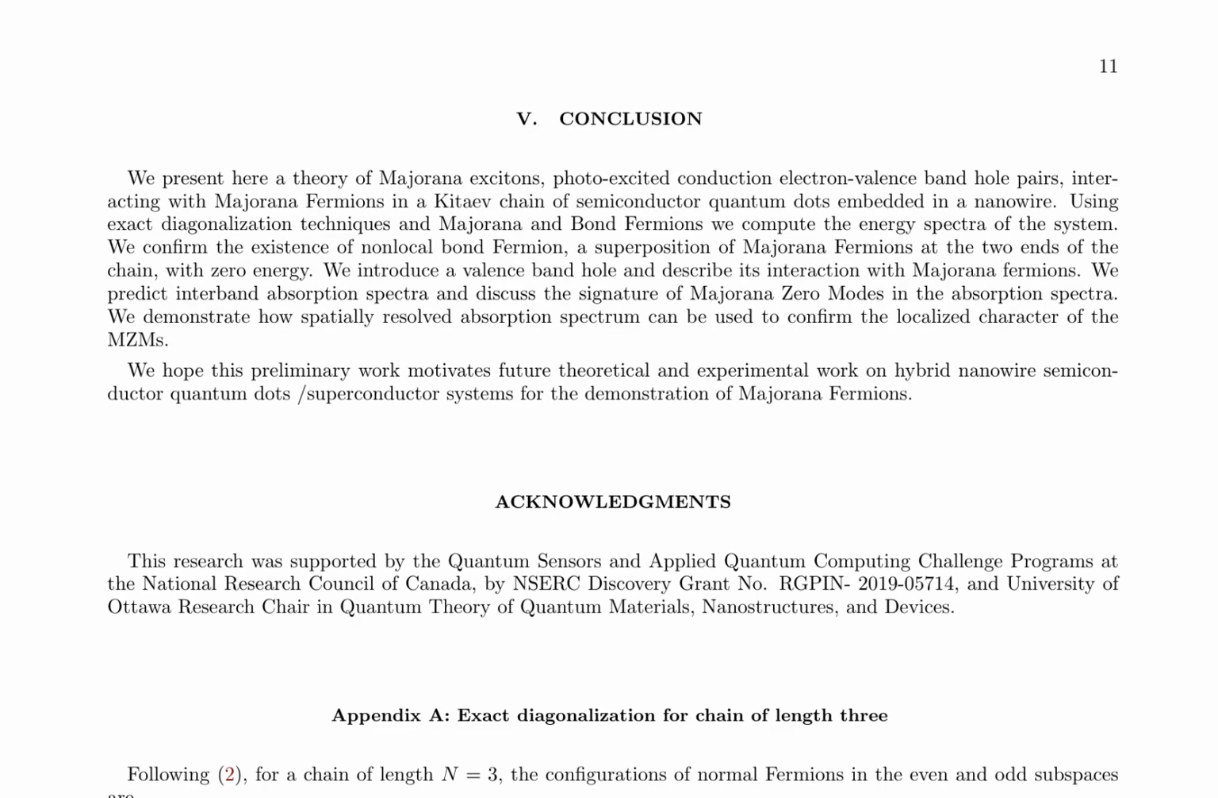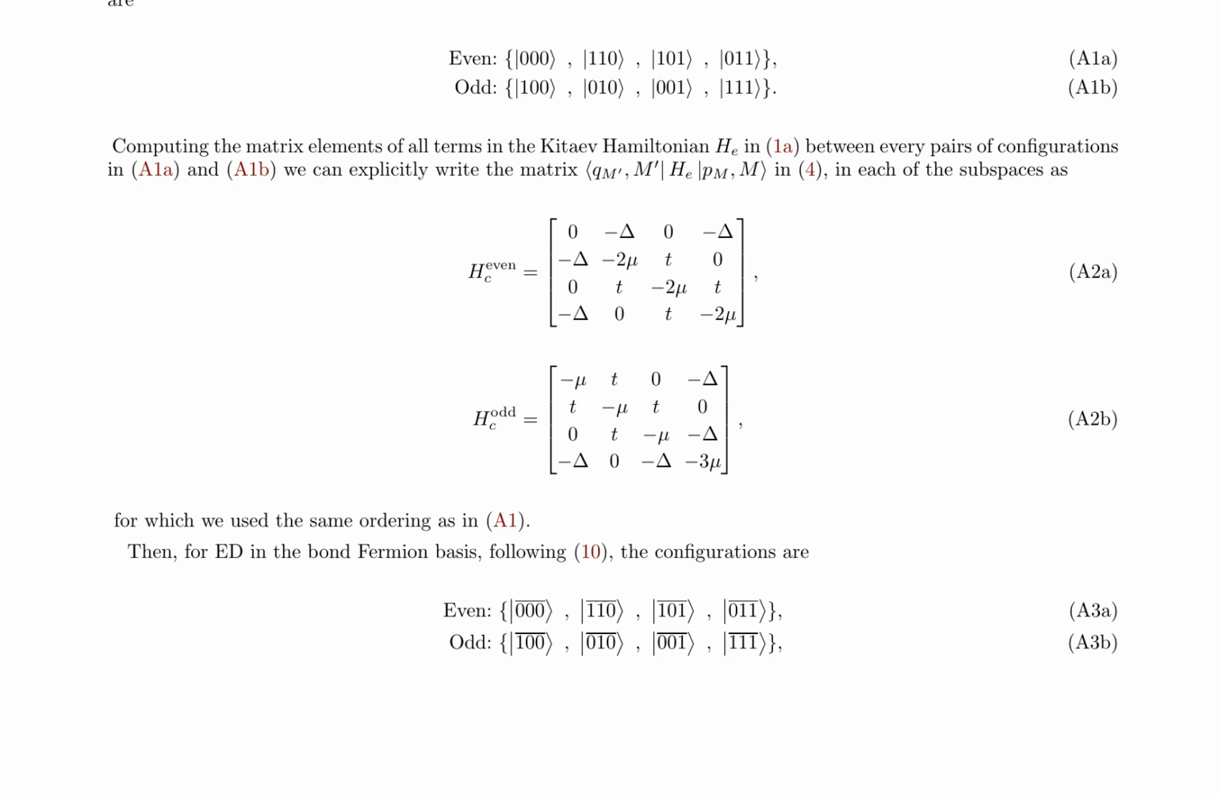Here is a combined summary of pages 11 and 12 of the research paper. The authors present a theory of Majorana excitons, which are photo-excited conduction electron-valence band-hole pairs interacting with Majorana fermions in a Kitaev chain of semiconductor quantum dots embedded in a nanowire. Using exact diagonalisation techniques in Majorana and bond fermions, the authors compute the energy spectra of the system, confirming the existence of non-local bond fermions with zero energy. They introduce a valence band hole and describe its interaction with Majorana fermions, predicting interband absorption spectra and discussing the signature of Majorana Zero Modes in the absorption spectra.